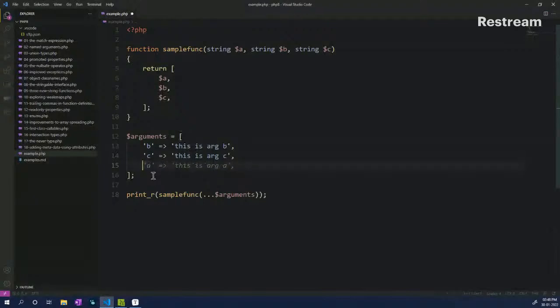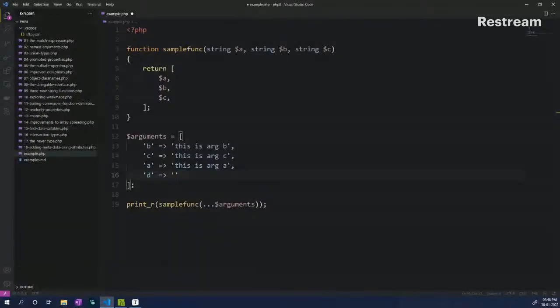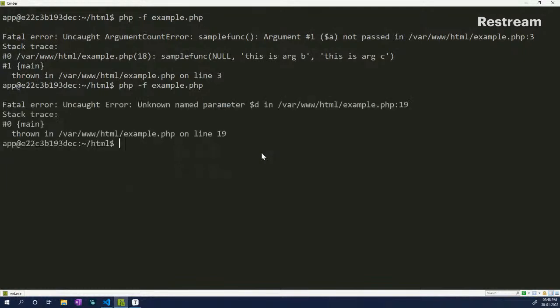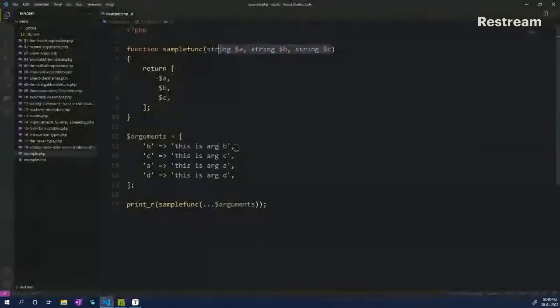We can also get an error if we pass in a new argument which is not present in the function. So if I pass in a new argument, let's say argument D, which is not really declared in this method, we'll get an error as well. So if I go back to my terminal and do this, you'll see that there is an unknown parameter passed in D. So this is how it works.